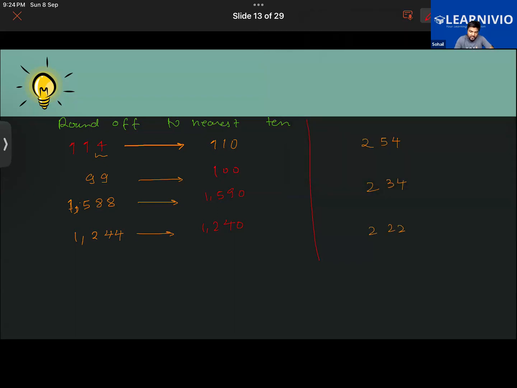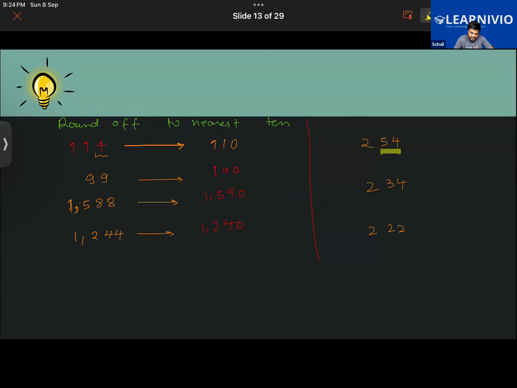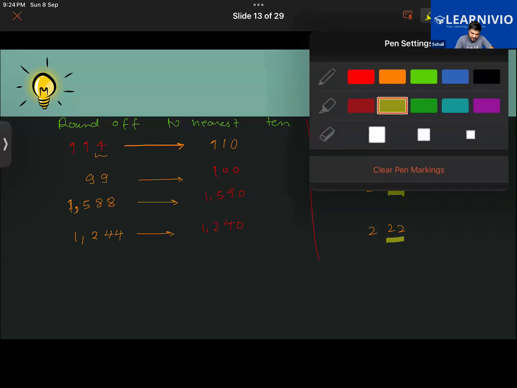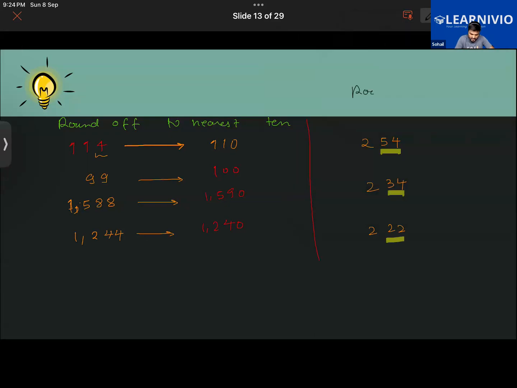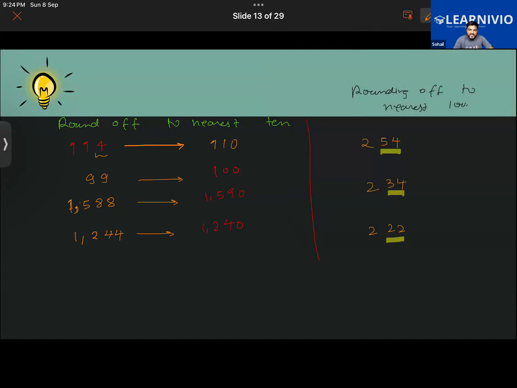Now we are going to round them off to the nearest 100. You are going to focus on these two digits here.